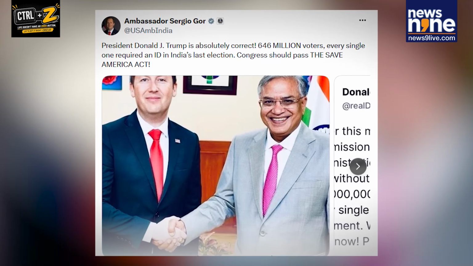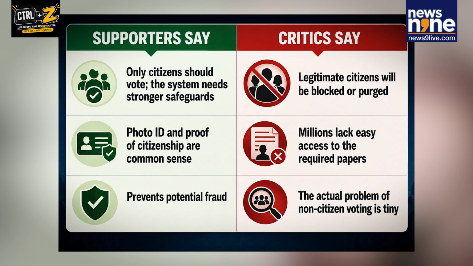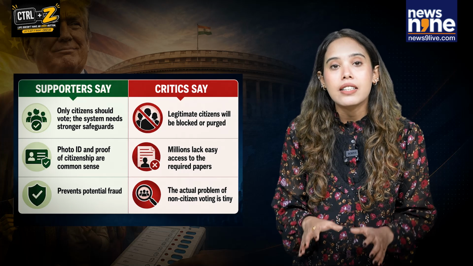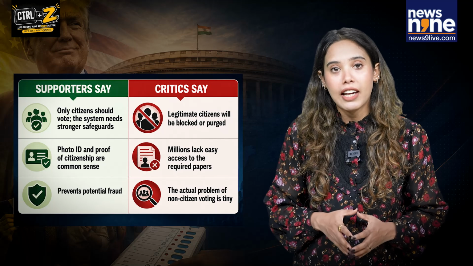Trump has repeatedly urged both Republicans and Democrats to support the legislation. He believes that only American citizens should decide American elections. The White House has described the bill as a common sense measure to strengthen election security. The legislation was introduced in the Congress on 29th January. Voter identification and election security are highly contentious issues in the United States. Donald Trump has repeatedly argued that stricter ID and citizenship requirements are necessary to protect the integrity of US elections.